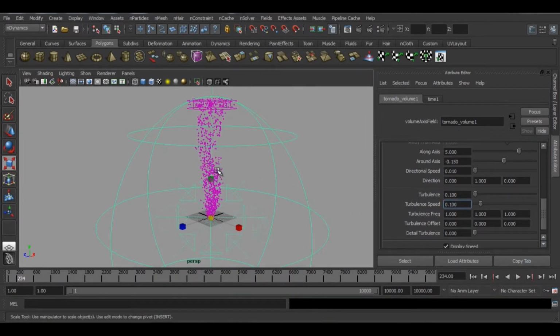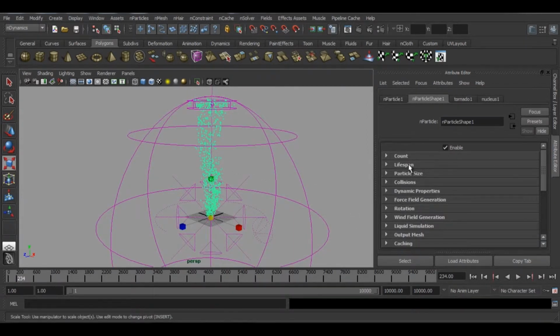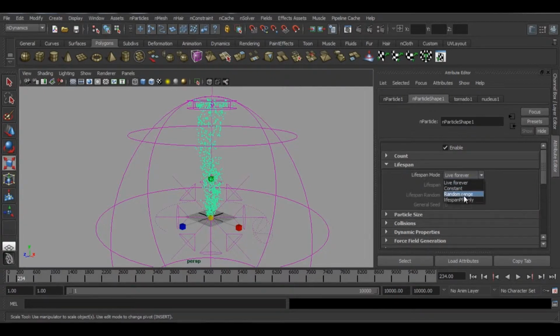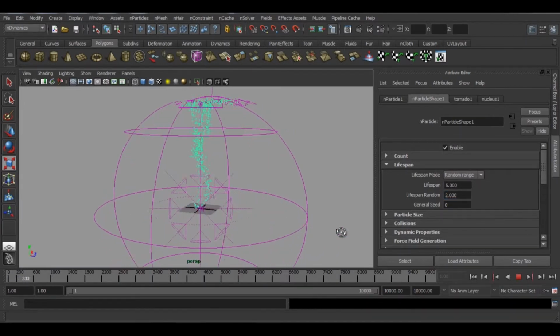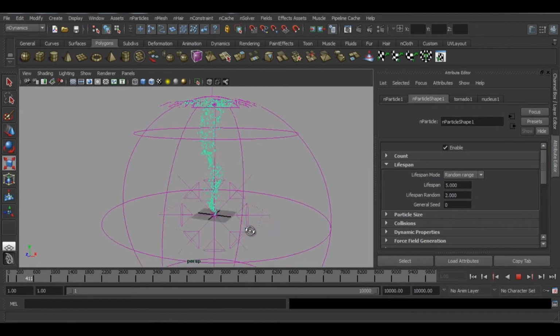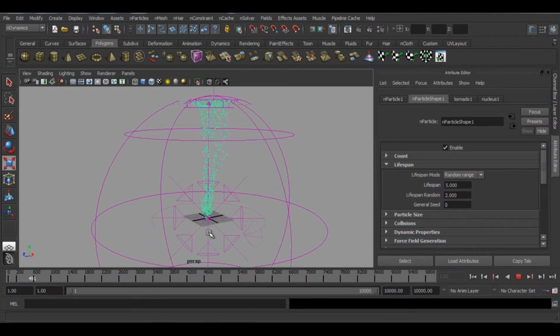Now we will change the life of our particles. We want it random range, 5 and 2 will do. So particles won't live forever. Yeah, this is acceptable for now. You can see the shape of our tornado. You can increase the turbulence or speed of the turbulence as per your liking.